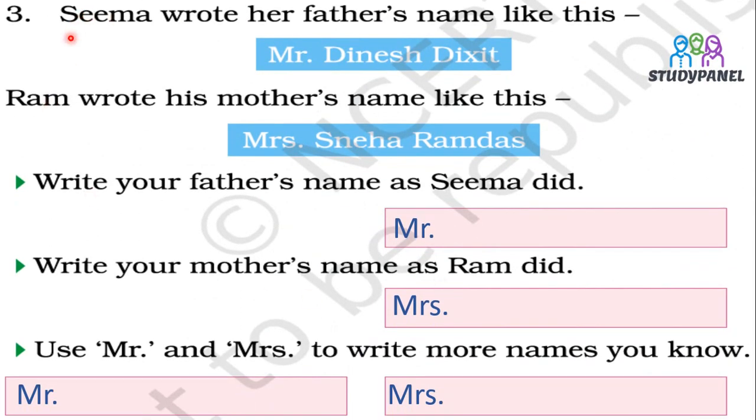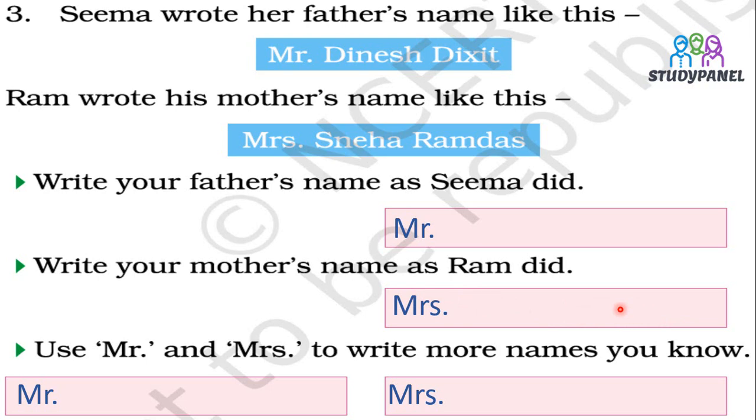Now here what we have to do. Seema brought her father's name like this, Mr. Dinesh Dixit. Ram brought his mother's name like this, Mrs. Sneha Ramdas. Now, what you have to do here, write your father's name as Seema said. So, you have to write Mr. for your father's name and here you have to write your father's name. Okay. Now, here you have to write your mother's name. You have to write your mother's name over here.